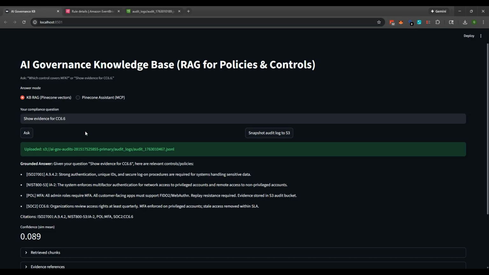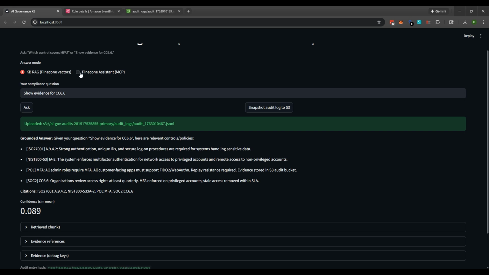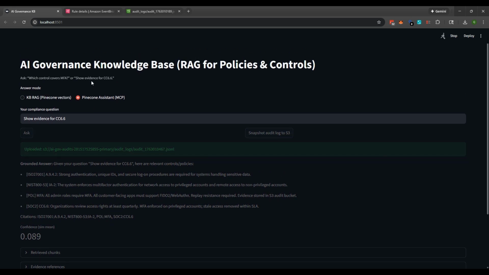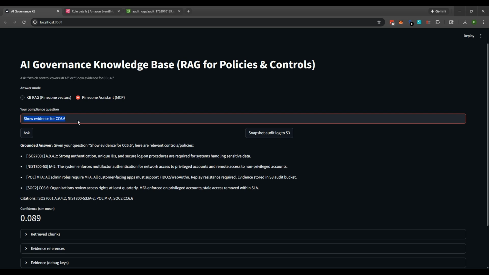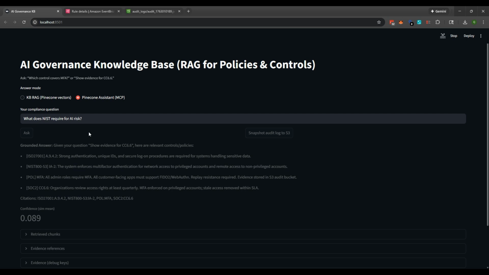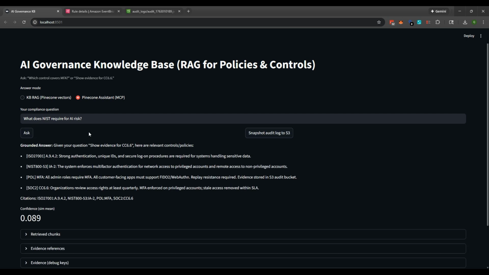So now let's go ahead and try Pinecone Assistant, right? And we're going to ask Pinecone. So now with this, and this can be for the KB RAG as well, all of your policies, all of your SOPs, all of those standards, baselines, whatever it is, instead of it being held simply in your SharePoint repository, or any repository that you're using, it doesn't have to be SharePoint.